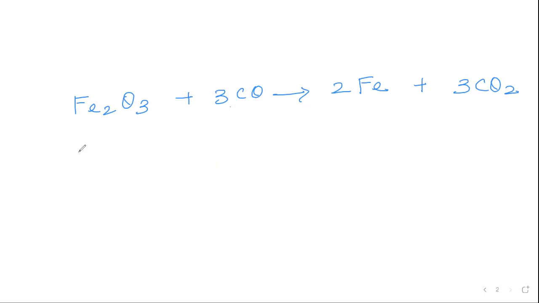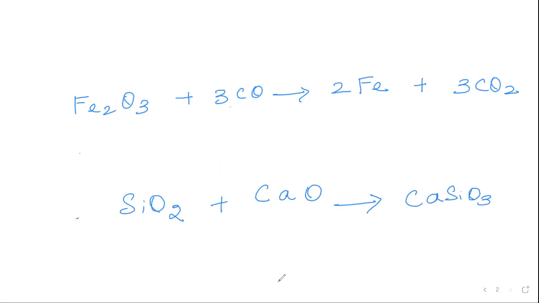Okay, going to the other reaction taking place here. Here I'll have SiO2. This SiO2 will be the gangue present over here. Gangue means unwanted impurity. This gangue will be acidic in nature. Therefore, to remove this gangue, I add CaO. These two react together to give me CaSiO3, calcium silicate.